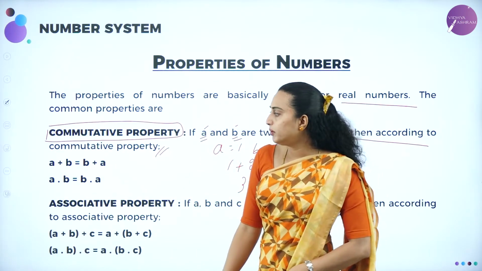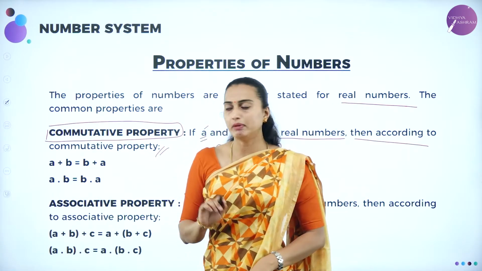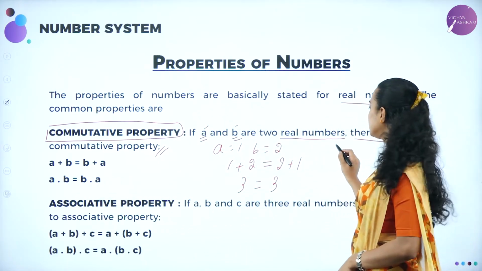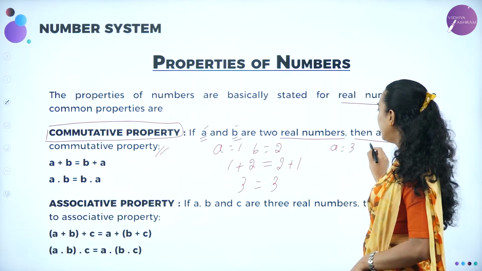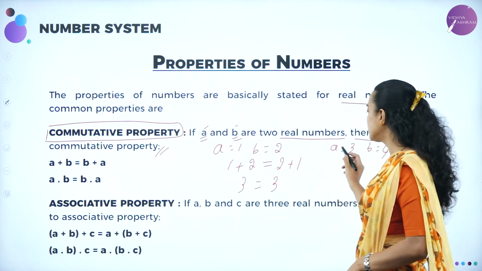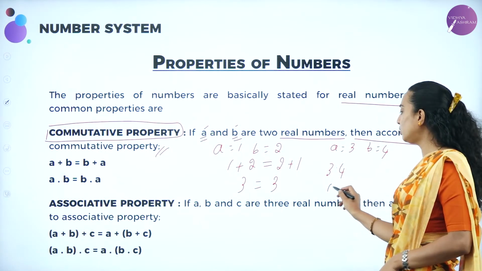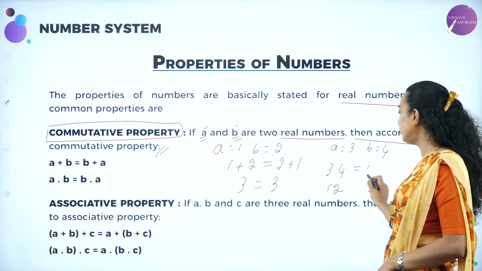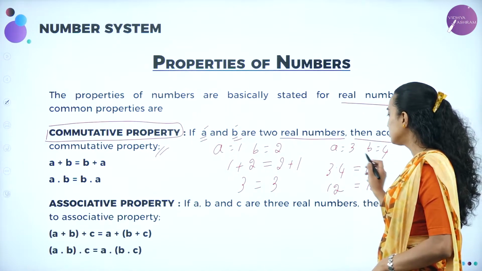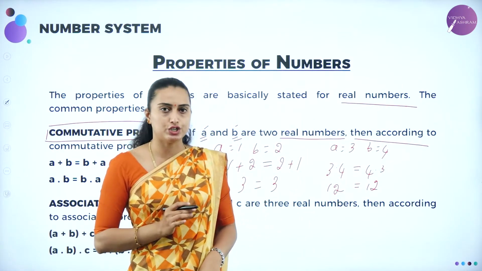Next we'll be moving on to the commutative property under multiplication. For example, let A equal 3 and B equal 4. If I multiply the two numbers, 3 into 4, what is 3 into 4? It is 12. Correct now? Which is equal to 4 into 3. What is 4 into 3? It is also 12. Correct now? So that is known as the commutative property under multiplication.